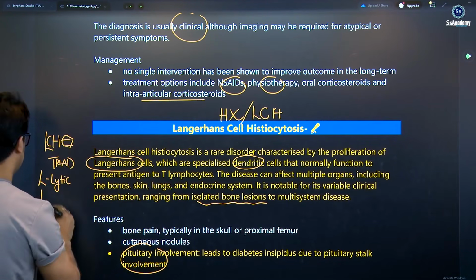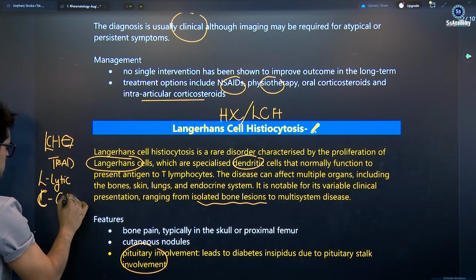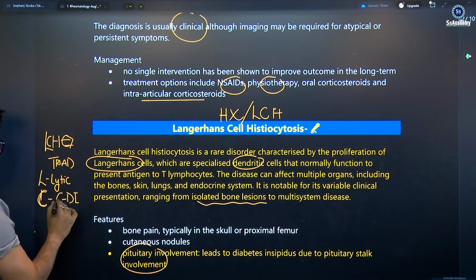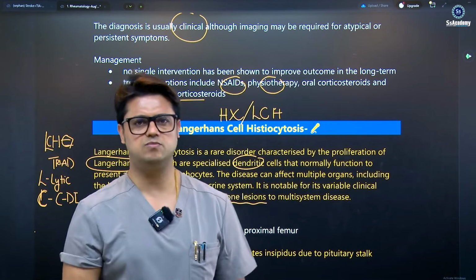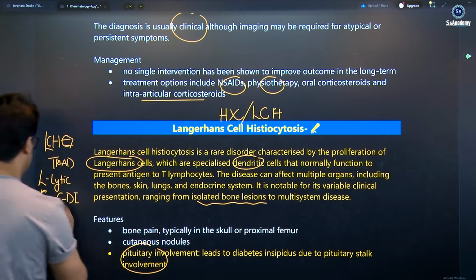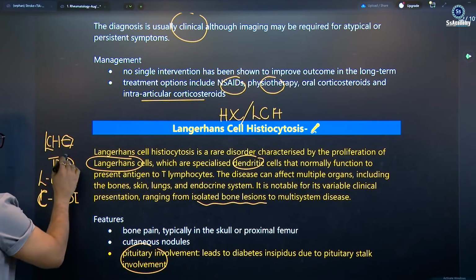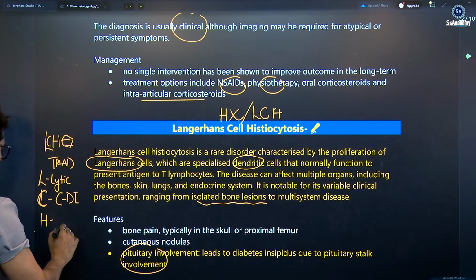Yes, my dear. So the C is for CDI, meaning cranial diabetes insipidus, because the pituitary stalk is compressed, with pituitary stalk involvement. So the CDI you can remember, and of course I am giving the triad, and the H is for